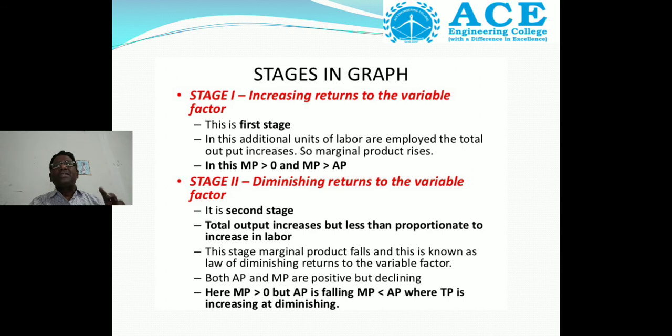So out of stage 1 and stage 2, which one is suitable? Stage 1. Why is stage 2 suitable? Because marginal product is less than the average product, where total product increases at a diminishing rate.